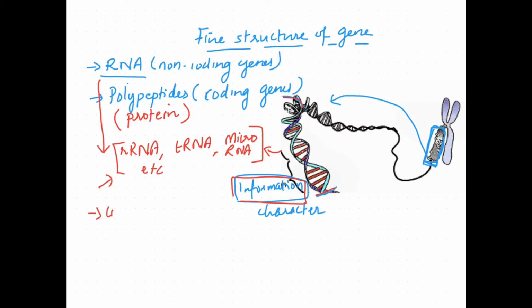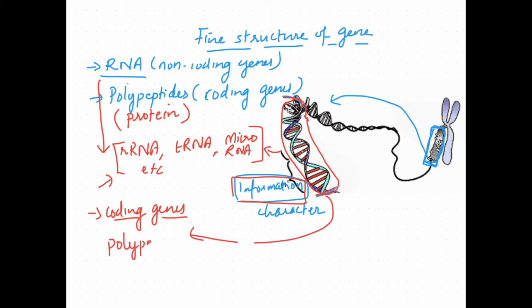When we see coding genes, the biological information carried by a gene in its nucleotide sequence, we know this is a nucleotide sequence. The nucleotide sequence contains a set of instructions. This particular portion contains a set of instructions to produce a polypeptide. This polypeptide is a protein, and that protein has a biological function. The coding region has a set of instructions in the form of nucleotides to produce a polypeptide.